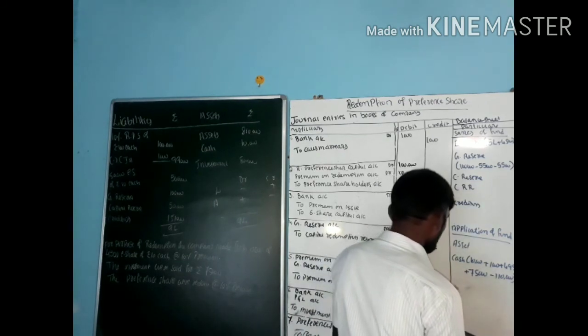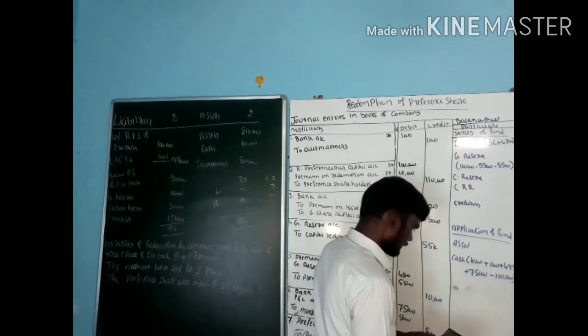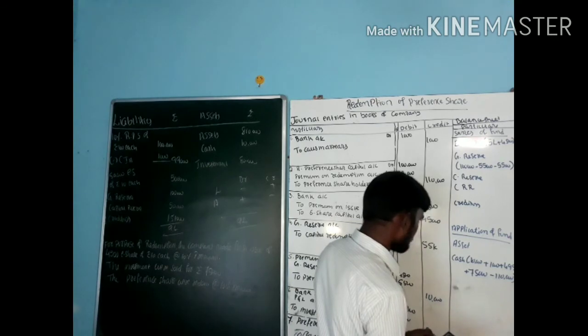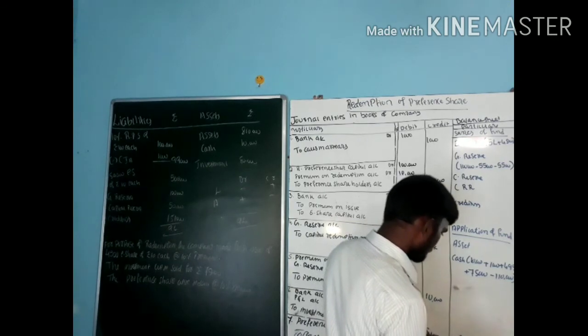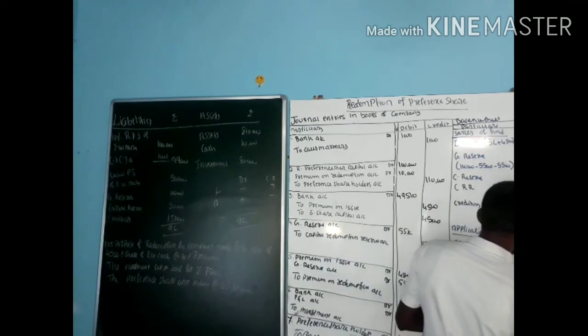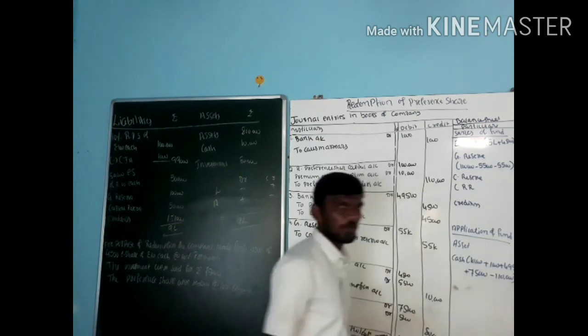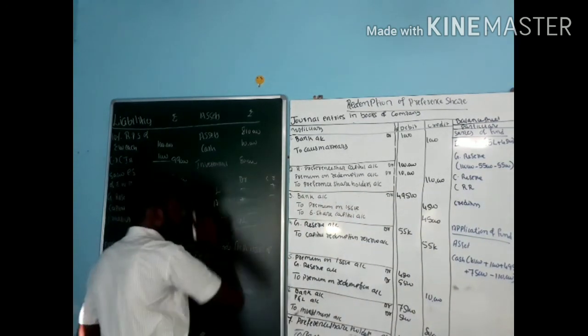That is 10,000 plus 1,000 plus 49,500 plus 75,000 minus 1 lakh 10,000. How much cash does it have still? That is 25,500. Next one, go for investment.